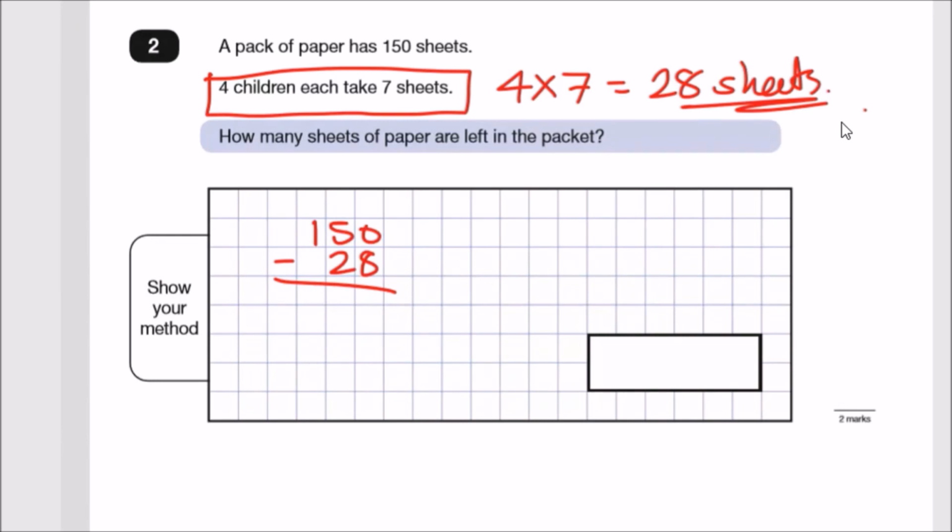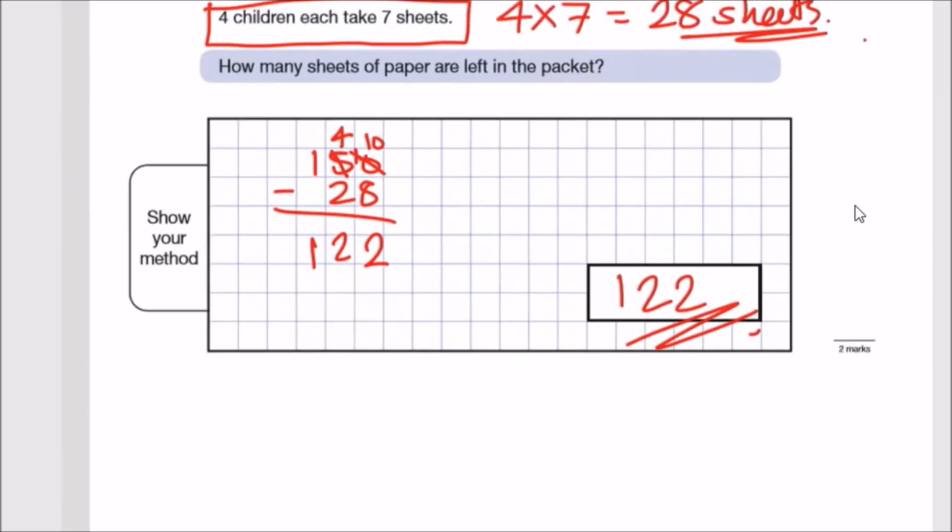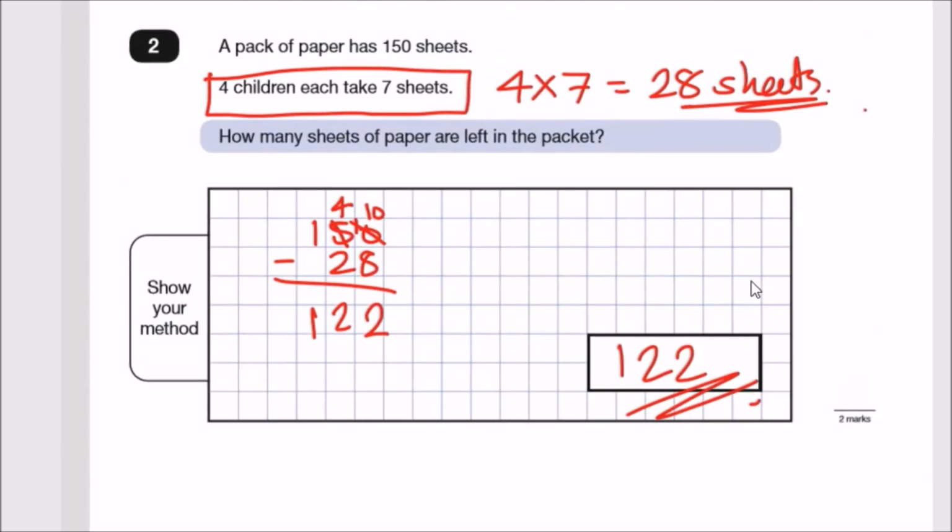So let's do 150 minus 28. You might already know this mentally, but for everybody else, let's have a go. So 0 take away 8 you can't do, so you must borrow from its neighbor, the 5, and that becomes a 4, and then you give 1 to this one, so this is now a 10. So 10 take away 8 is 2, and then 4 take away 2 is 2, and then you got 1. So we got 122 sheets. Okay, nice. So if you guys got this, give yourself a pat on the back, and otherwise, let's keep going.